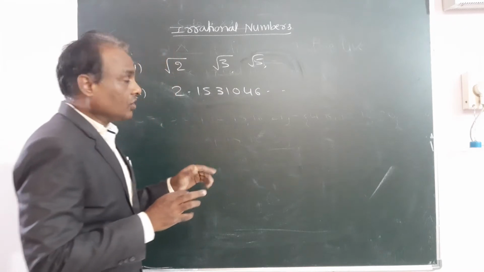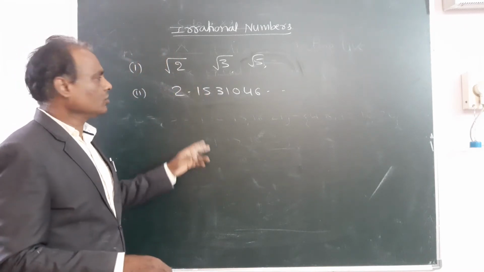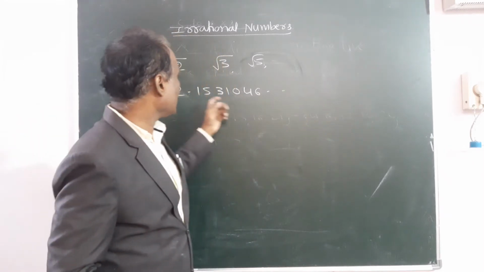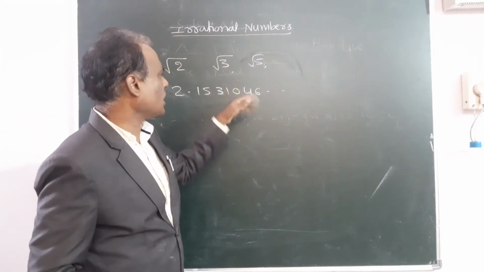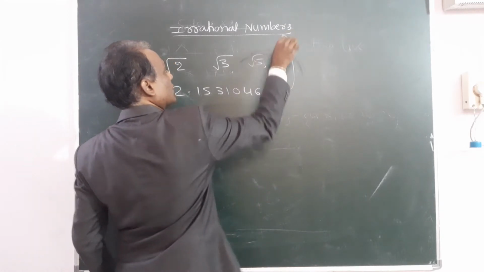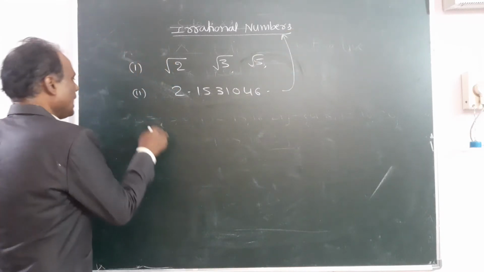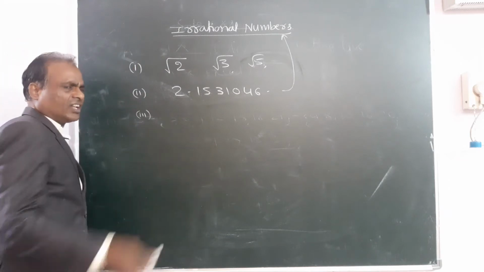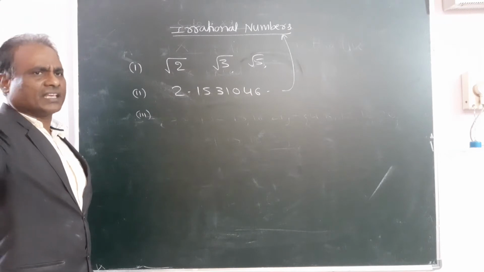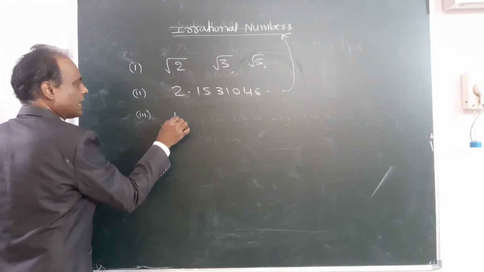That is one way. In some cases there is no repetition. The numbers will continue but will not repeat systematically. All irregular numbers are there. This type of number is also called an irrational number. We have some other irrational numbers also, but you will study those concepts in higher studies. But here we have pi also.